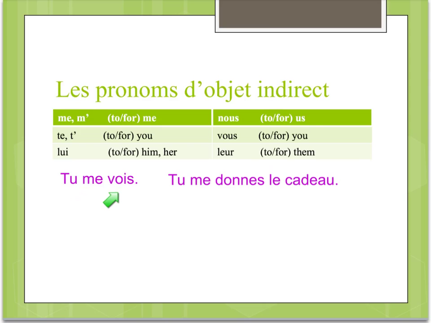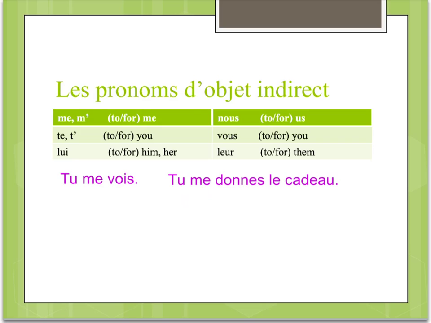You see whom, me. And then in the second sentence, it's you give what? Le cadeau, the gift, to whom? Me. So in the second sentence, it's an indirect object pronoun. So even though they look exactly the same, they are in fact different pronouns. But you really don't need to differentiate between the two since they are the same.